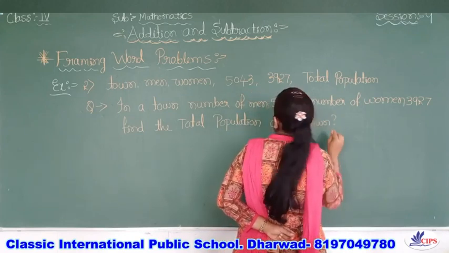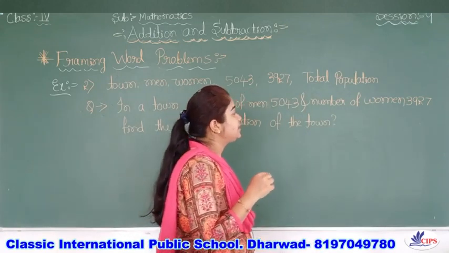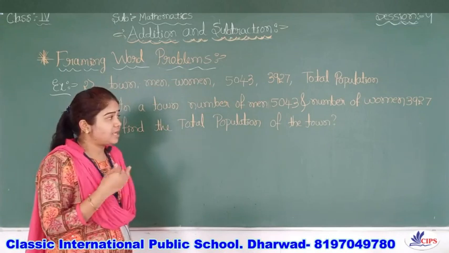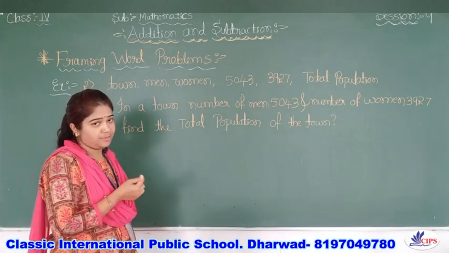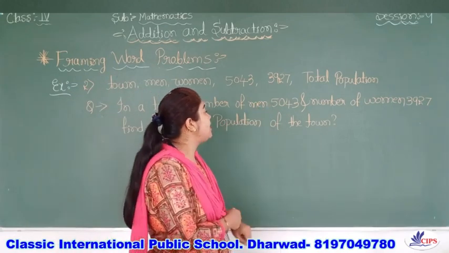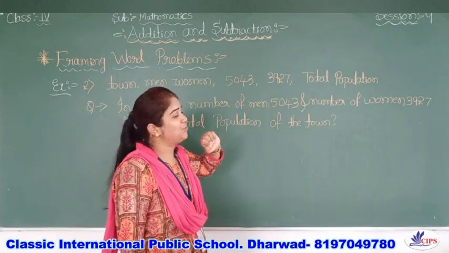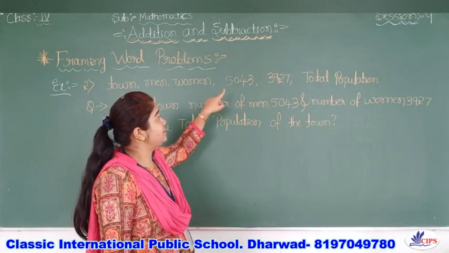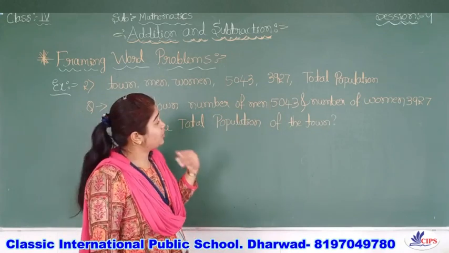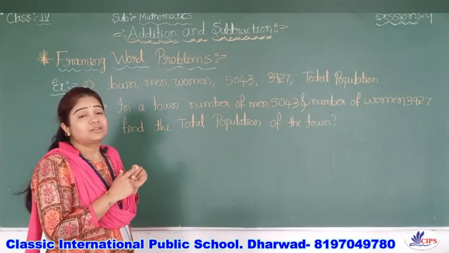So in a town, number of men 5043 and number of women 3927. Find the total population of the town. This is how I formed that word problem. Even you can change these numbers also, like for men, instead of taking 5043, you can take 3927, and for women, you can change this number to 5043. Like that also you can change. It's your own creativeness how you will form this question.